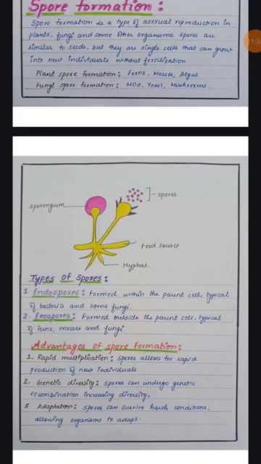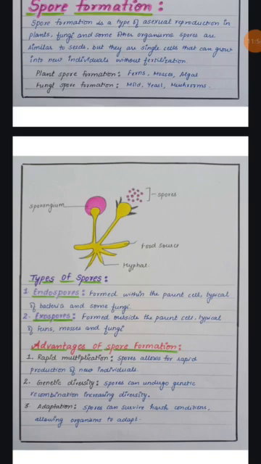What are endospores? They are formed within the parent cell, typically of bacteria and some fungi, and exospores are formed outside the parent cell. A few advantages of spore formation are: first, rapid multiplication; second, genetic diversity; and third is adaptation.